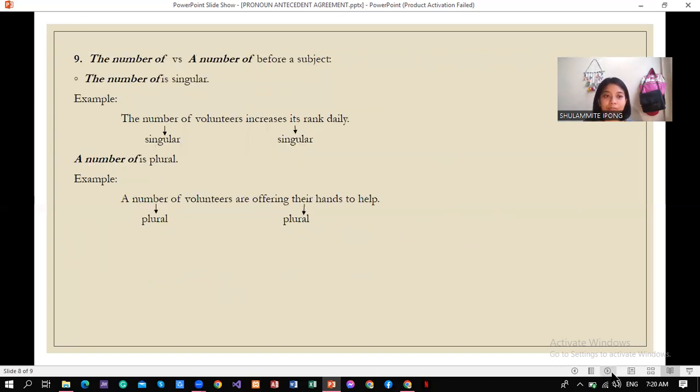And lastly, the number of versus a number of before a subject. If a sentence starts with the number of, you have to use a singular referent, while if it starts with a number of, you must use a plural referent.